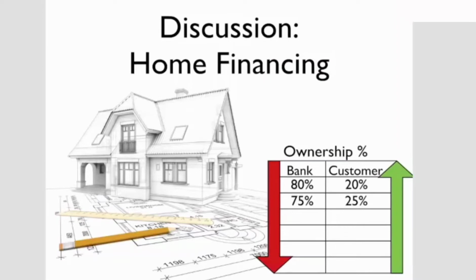Now, what this means is that the rental component would decrease. So now the customer is only paying rent for the 75% of the property they don't have in their ownership. And then they continue to buy the equity slowly over a period of time, and we see that the bank's ownership and equity inside the home is slowly decreasing to 70, 60, and so on.